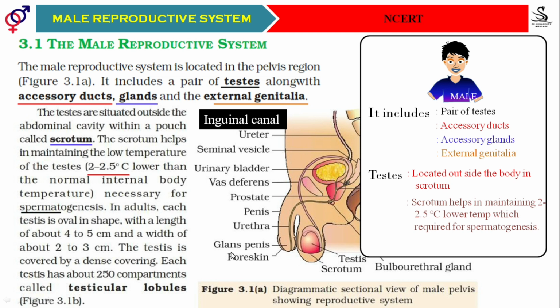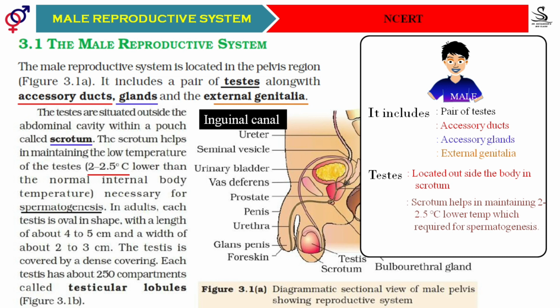Because it is very much necessary for spermatogenesis. If the lower temperature is not there, spermatogenesis won't take place properly in males. Because of that, the testes are located in the scrotal sac and properly maintain the temperature there.